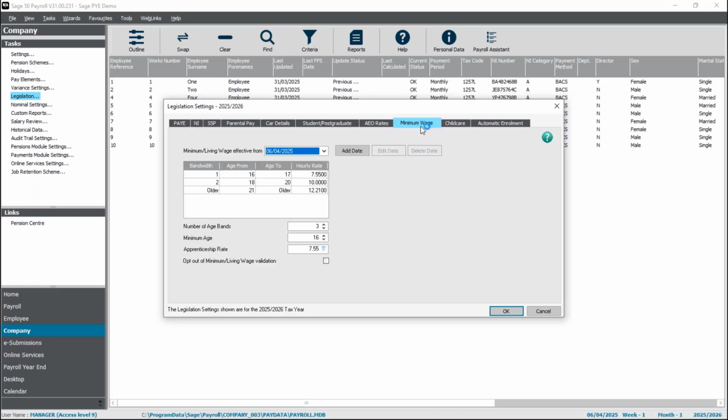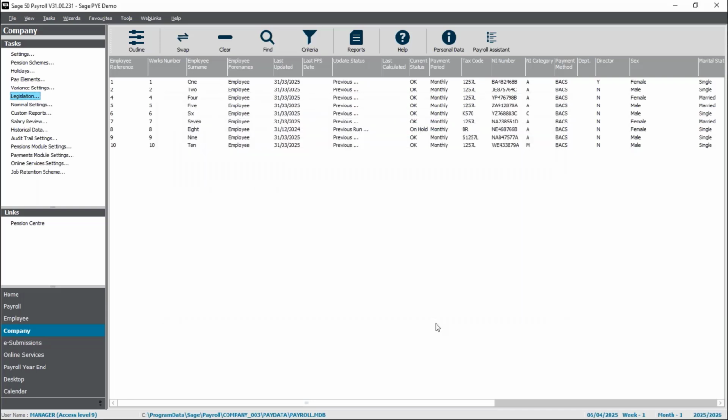If you want to check minimum wage rates in the new year, £10 an hour for 18 to 20s, £7.55 for 16 and 17-year-olds, that's all available there as well. You can also run legislation reports that will show this same information. So quite handy if you ever need to check something quickly.